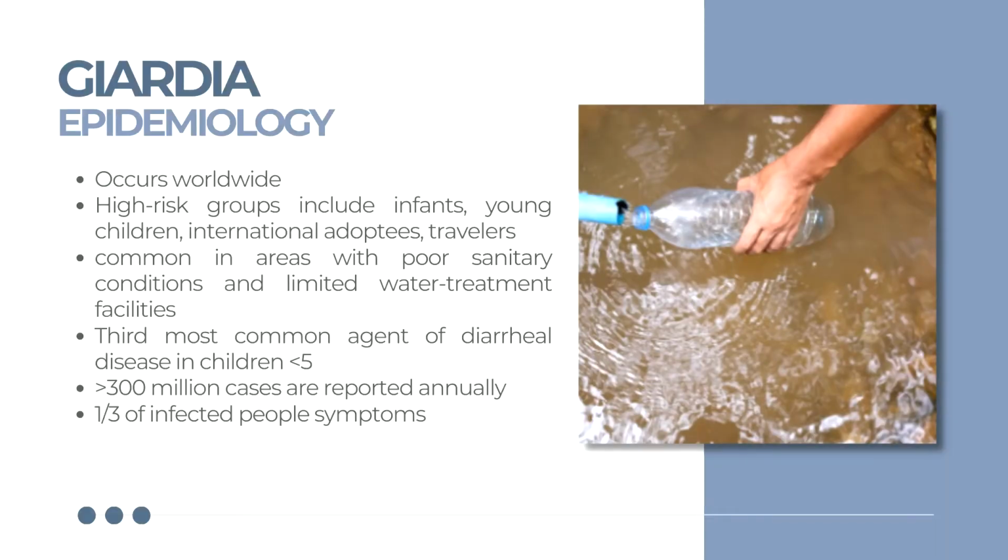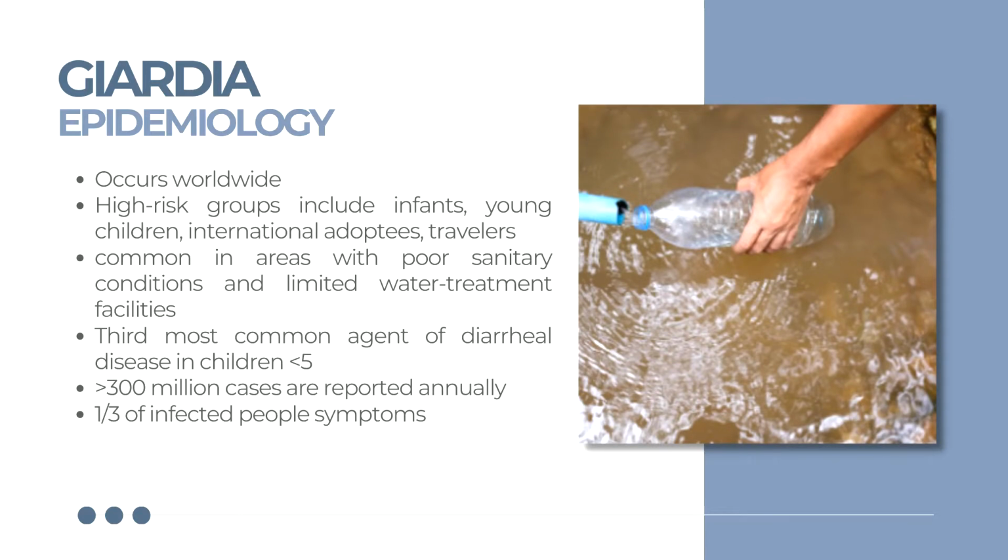Giardiasis occurs worldwide. Oftentimes, the most high-risk groups are infants, young children, international adoptees, travelers, etc. It is very common in areas with poor sanitary conditions and limited water treatment facilities. In resource-limited settings, the prevalence of giardiasis has been reported to be as high as 20 to 40%.